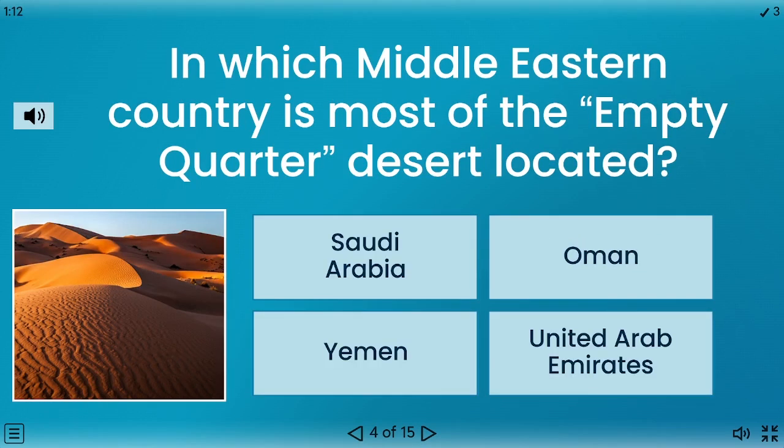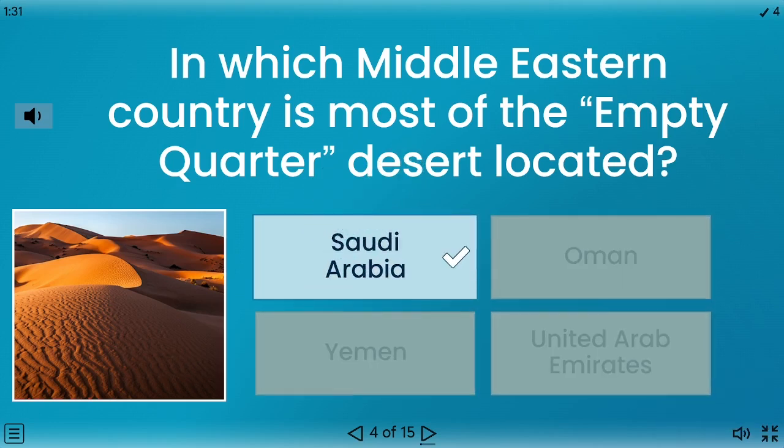In which Middle Eastern country is most of the Empty Quarter desert located? Saudi Arabia, Oman, Yemen, United Arab Emirates. The correct answer is Saudi Arabia.